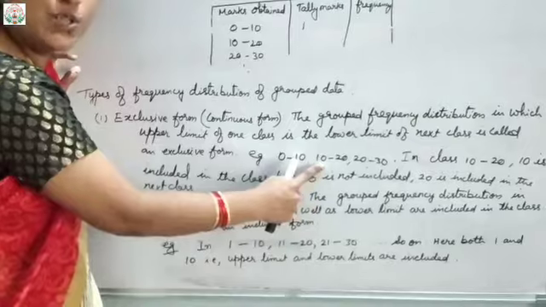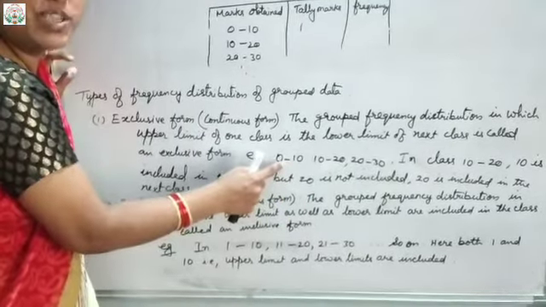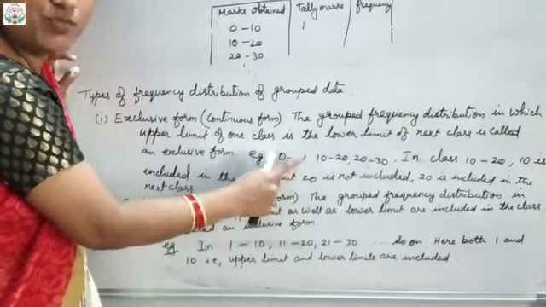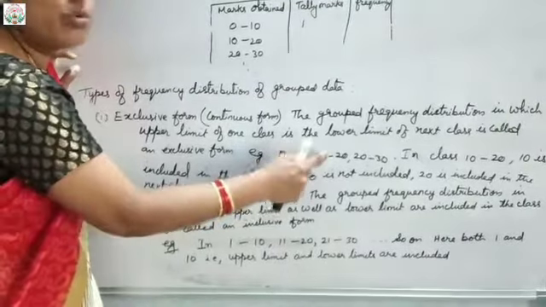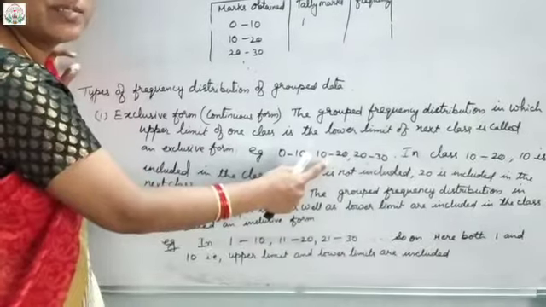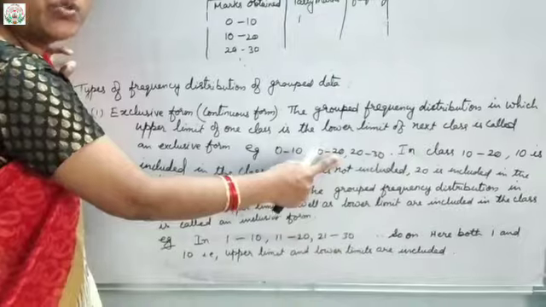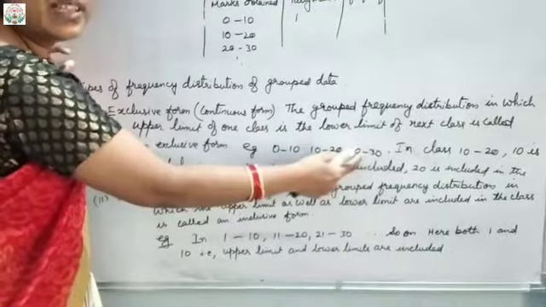Okay, so in this case what happens? This 10 we will not include in this class. Suppose any student got 10 marks. So we will not write that one student's 10 marks in this group. We will take the student who got 10 to the next group, next class. Understood? Same way here, suppose any student got 20. So that 20 marks will not be included in this group. We will take it to the next group.